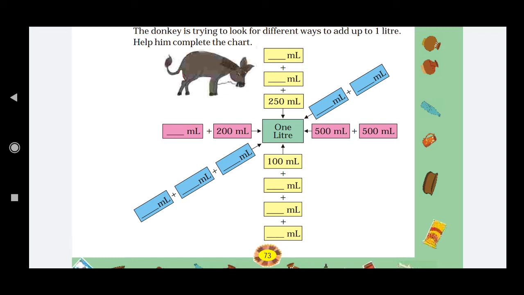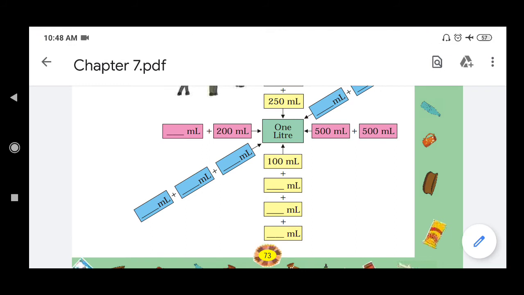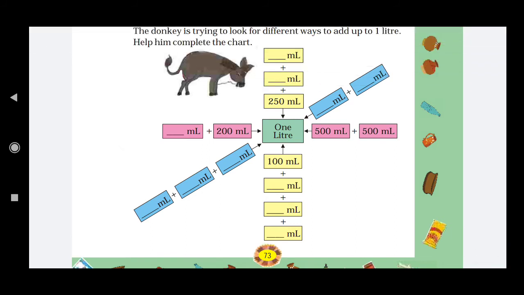Don't write 1 liter, write in ml, because on both sides of the equation, the left hand side and the right hand side, you should have the same unit. So x equals 1000 minus 200, which is 800.